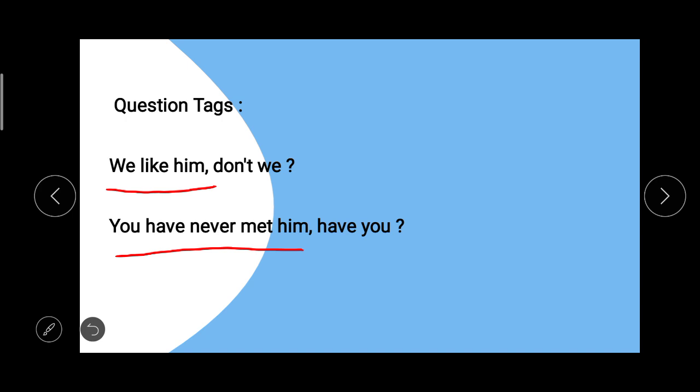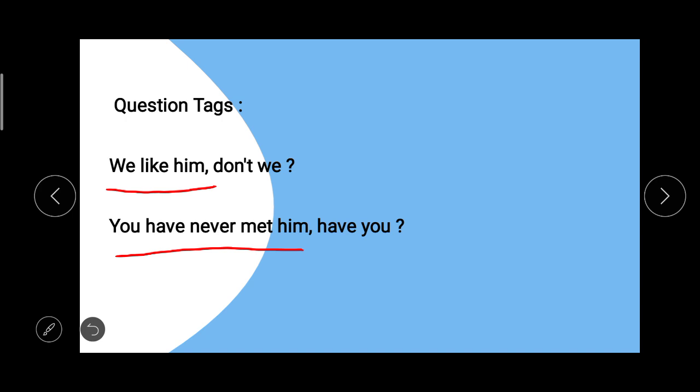a negative tag, means we have put a helping verb. We like him, which is given in present tense. So which helping verb goes with the pronoun "we" given here? It is "do". And as it's a positive sentence, we have put "not" with it, "don't", and then we put the pronoun at the end, "don't we", and at the end a question mark will be there.